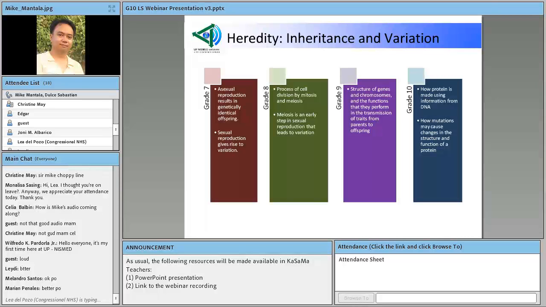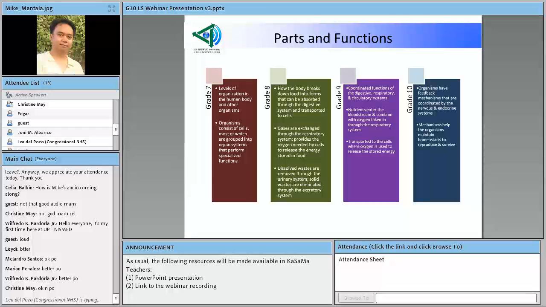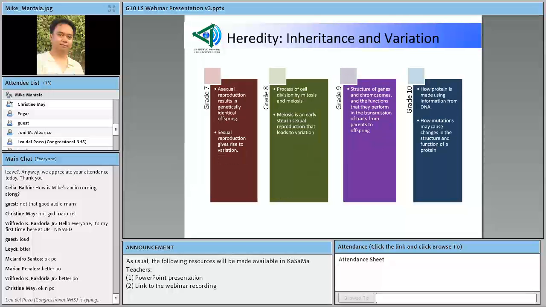Okay, so that's the storyline for the strand heredity, inheritance. Sorry. That's the storyline for parts and functions. Okay, this time we proceed now to the storyline on heredity, inheritance, and variation. So in grade 7, the focus is on the different modes of reproduction. There's the asexual mode of reproduction and the sexual mode of reproduction.